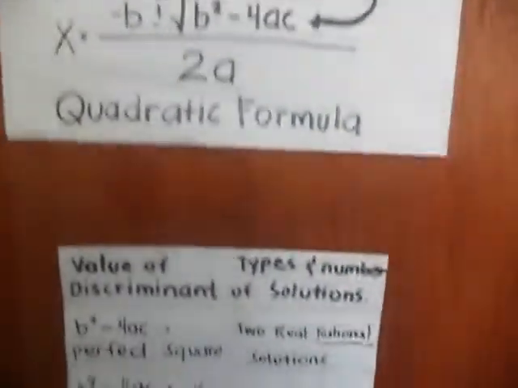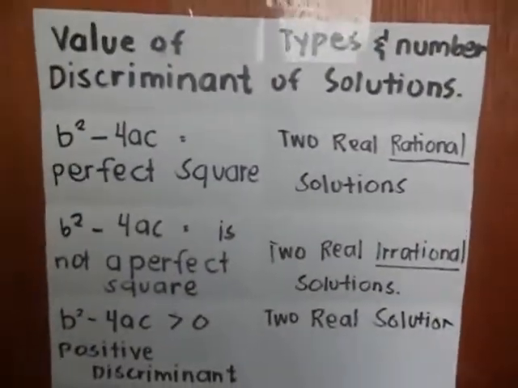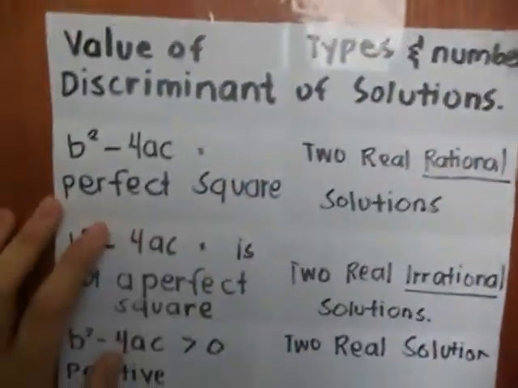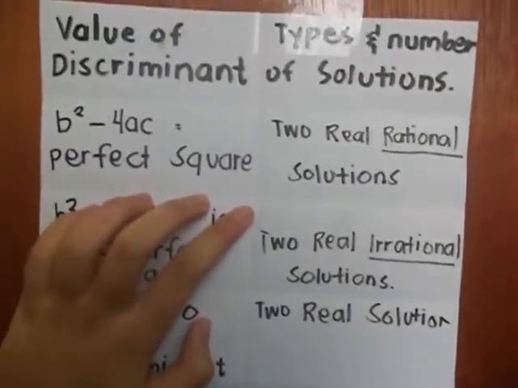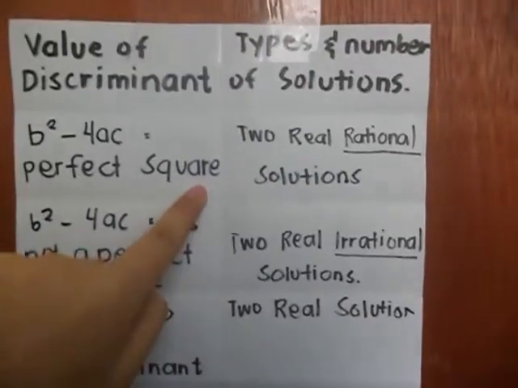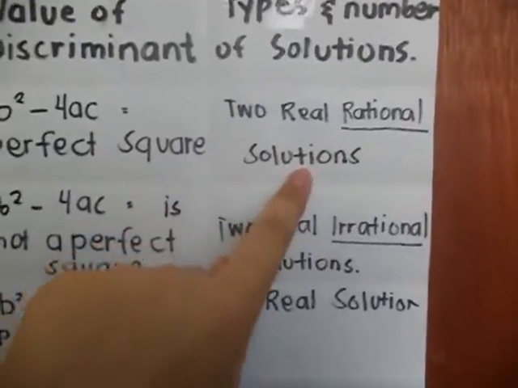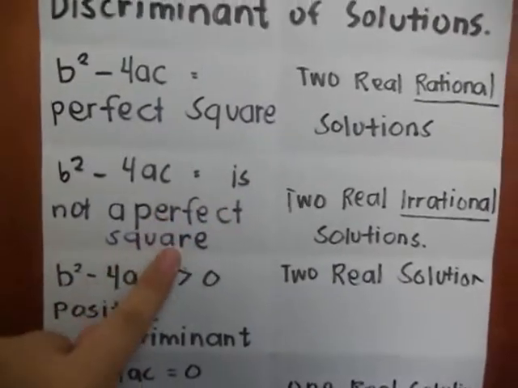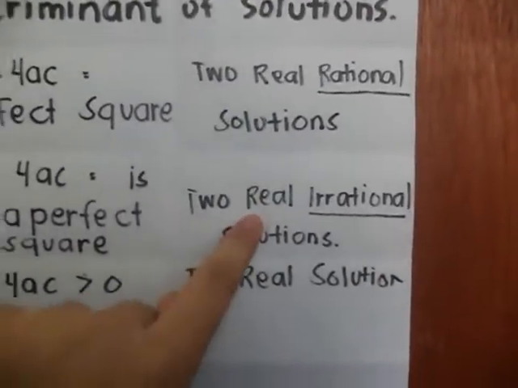So, we have here the table: the value of the discriminant and the types and number of solutions. If b squared minus 4ac is a perfect square, the type and number of solutions is two real rational solutions. If b squared minus 4ac is not a perfect square, the type and number of solutions is two real irrational